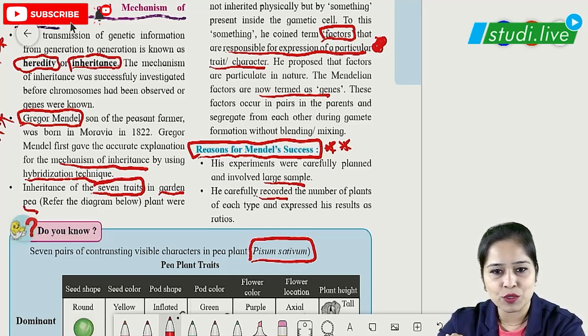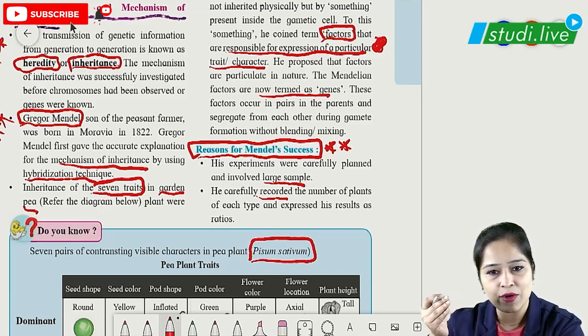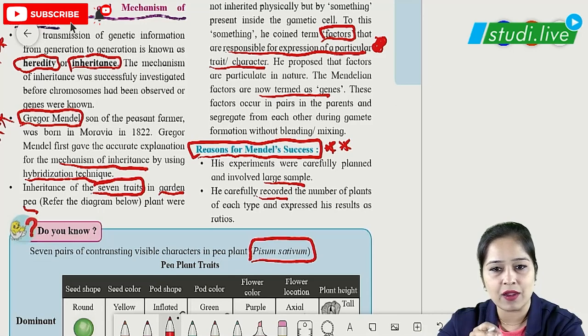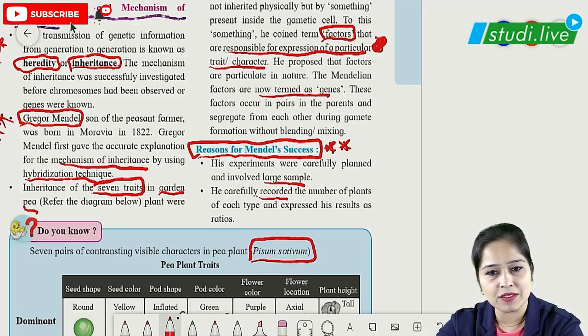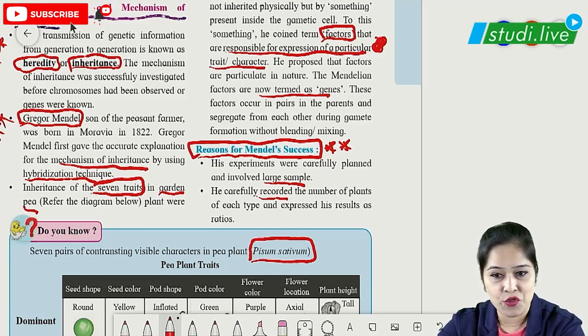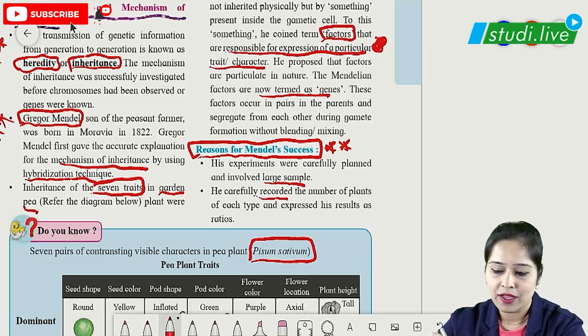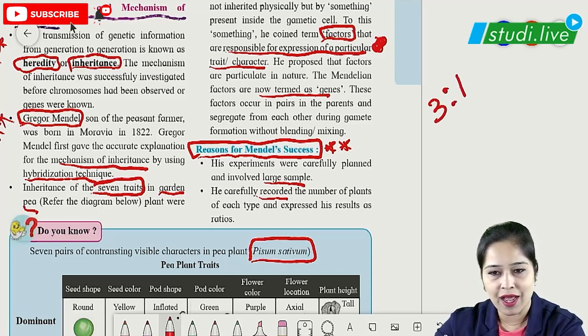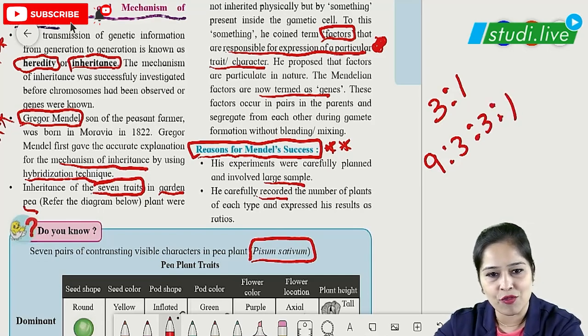Suppose when he did a cross with one pair of contrasting characters, he recorded even that result. Whatever results went wrong also, he carefully recorded the number of plants of each type and expressed his results as ratios. As we already know, the ratio for monohybrid cross is 3:1 and for dihybrid cross is 9:3:3:1. So he kept all proper ratios.